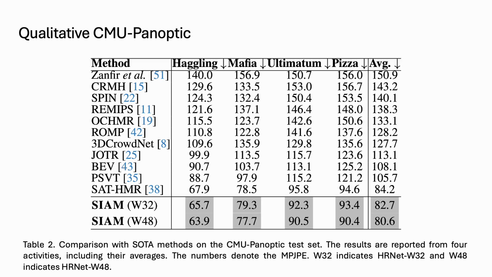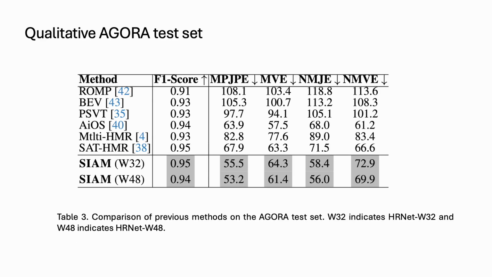Table 2 shows the qualitative results on the CMU Panoptic dataset across 4 different activities, with the average performance reported in the last column. Table 3 presents the qualitative results on the Agora test set. As you can see, our posed model achieves the lowest joint and vertex errors, along with the highest F1 score.